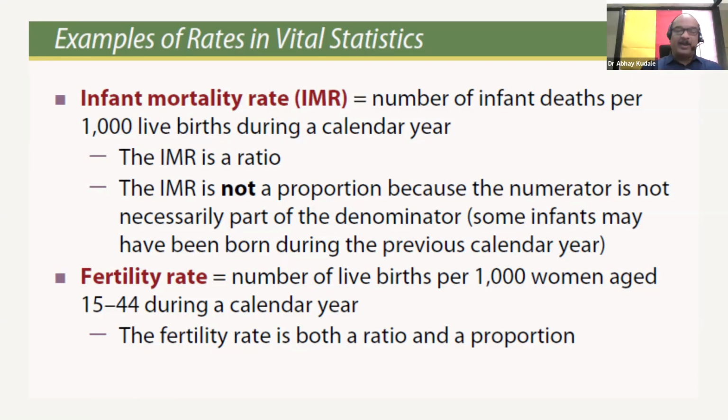Because going by the definition of fertility rate, it is the number of live births per thousand women in the age group of 15 to 44 years during a calendar year.